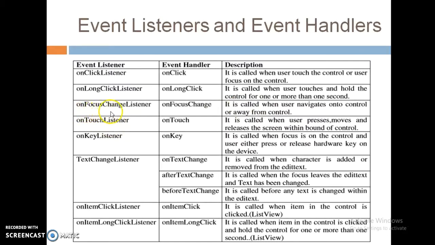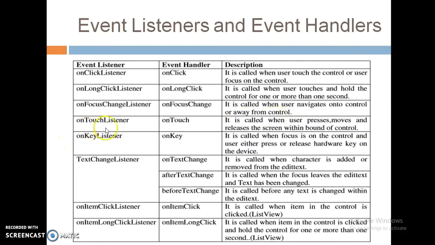The next, on focus change listener and the event handler onFocusChange. It is called when the user navigates onto the control or goes away from the control. According to that, the focus is changed. For example, when the user navigates onto the like button or goes away from the button, so the focus change can be handled.